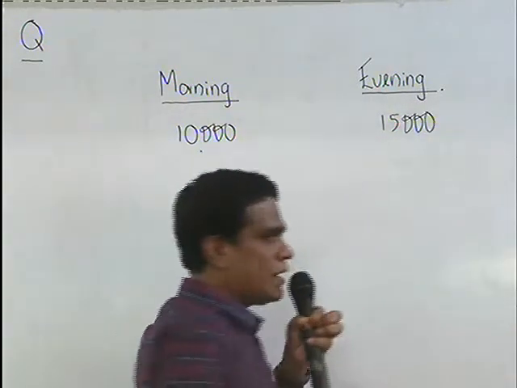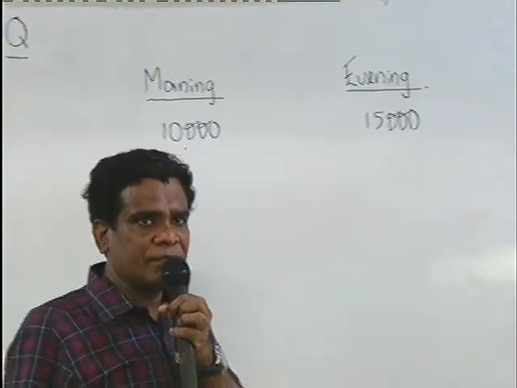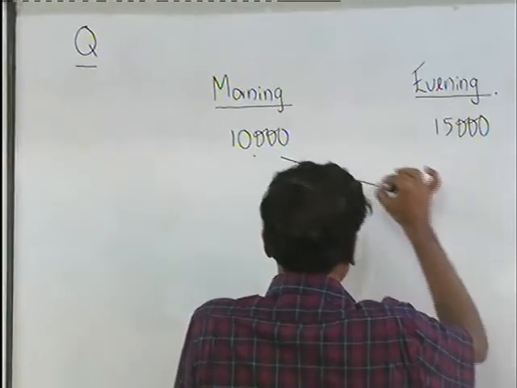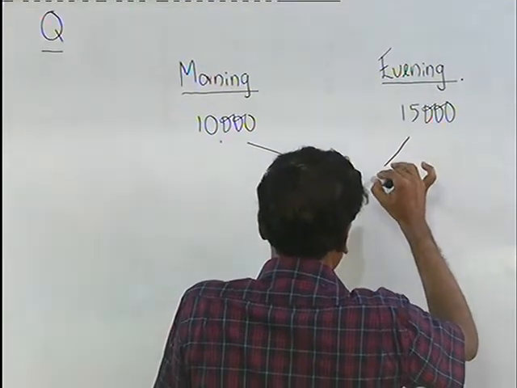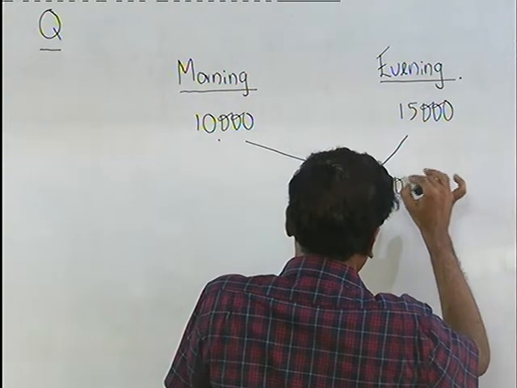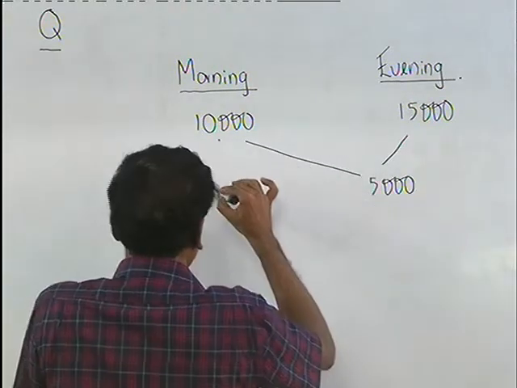So how much income did you earn during the year? One is the increase of this amount.